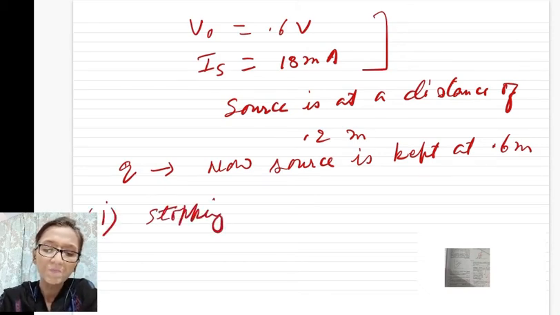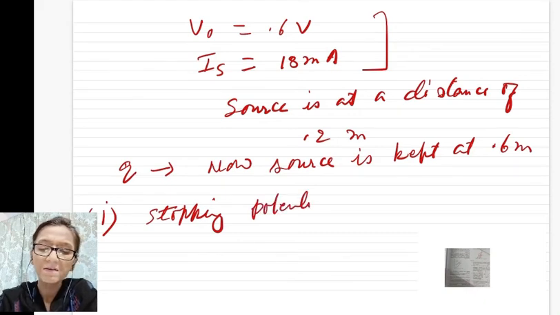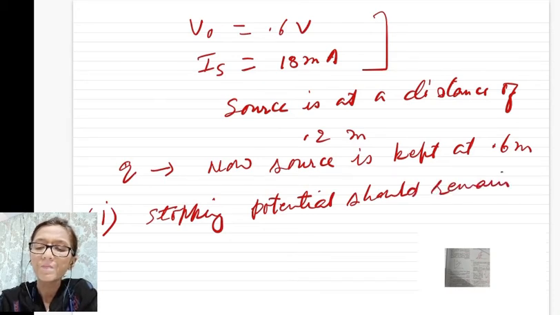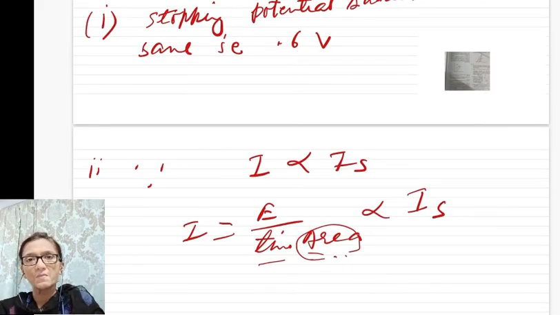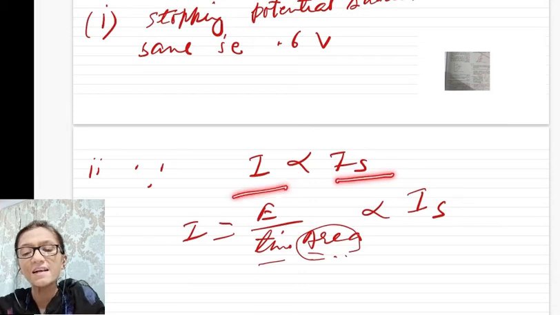First answer: stopping potential should remain the same, that is 0.6 volt. Now for the second part, we know that saturation current is proportional to intensity.